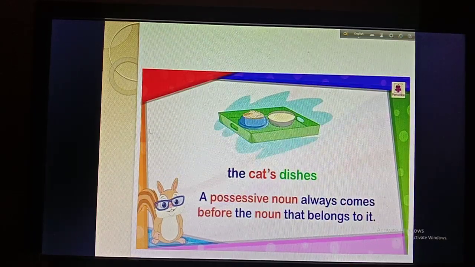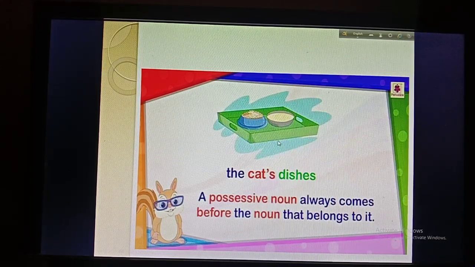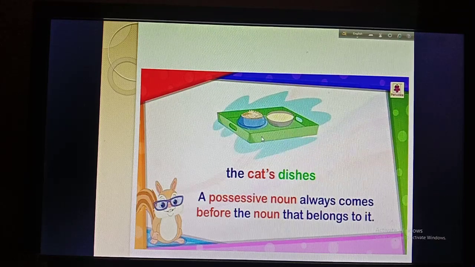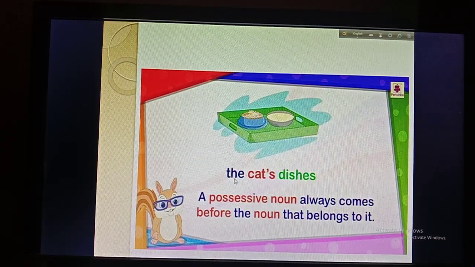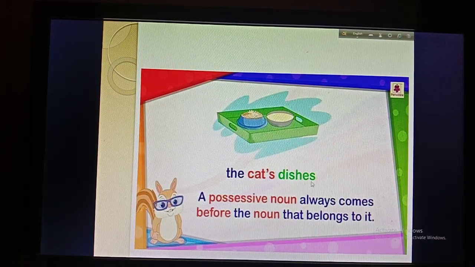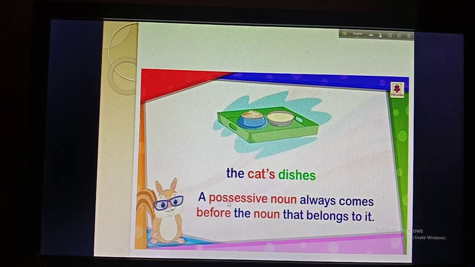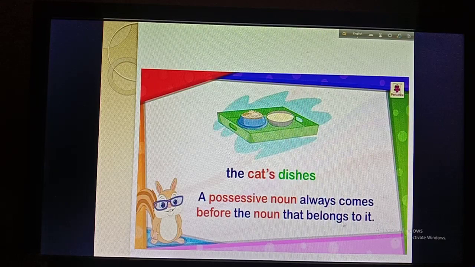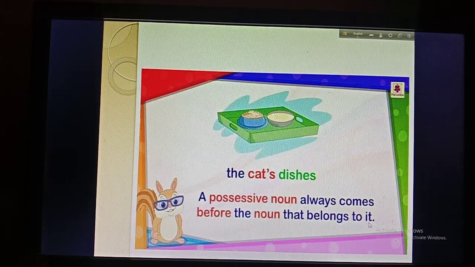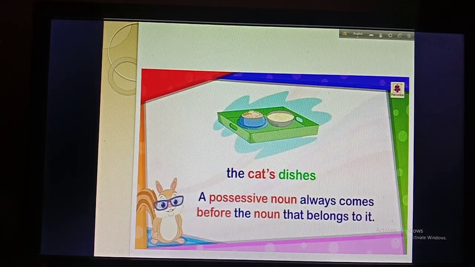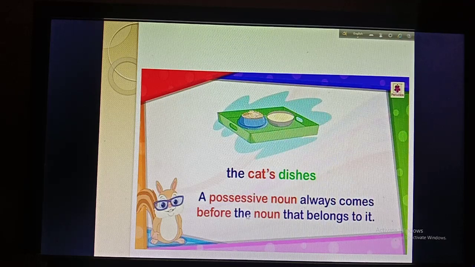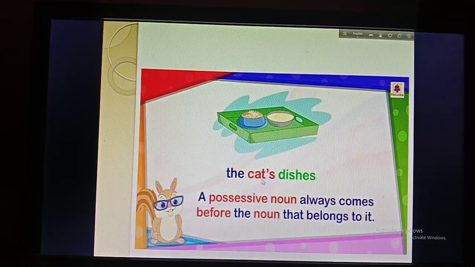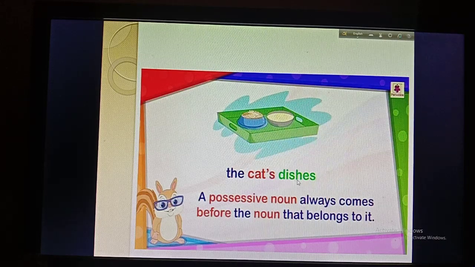Then there is another example. Okay, so in the picture you can see that this is a dish of a cat. So here I have written the cat's dishes. A possessive noun always comes before the noun that belongs to it. So what is written here, boys? A possessive noun always comes before the noun that belongs to it. So here is the cat's and here is the dishes.